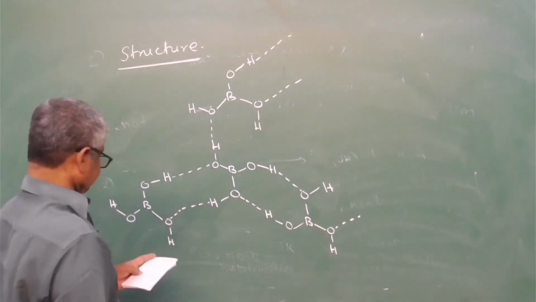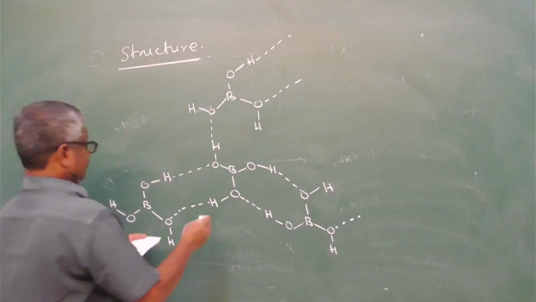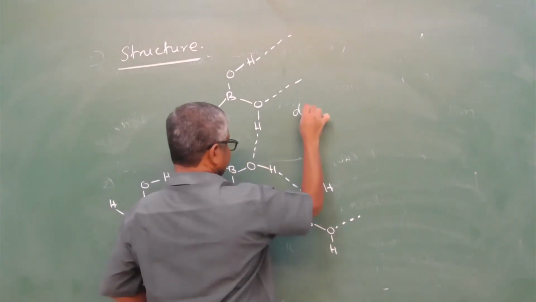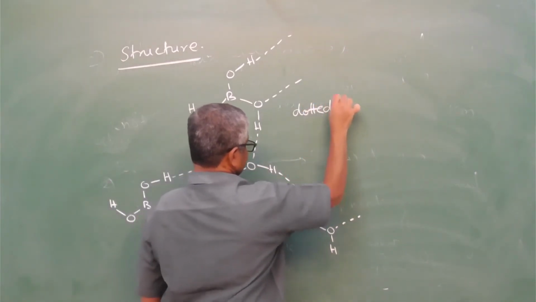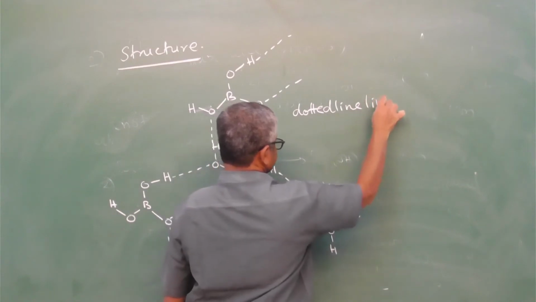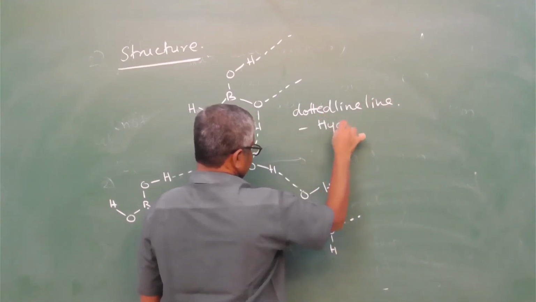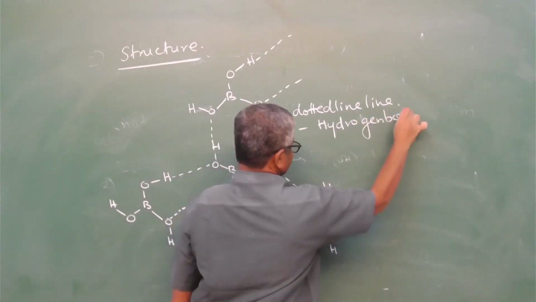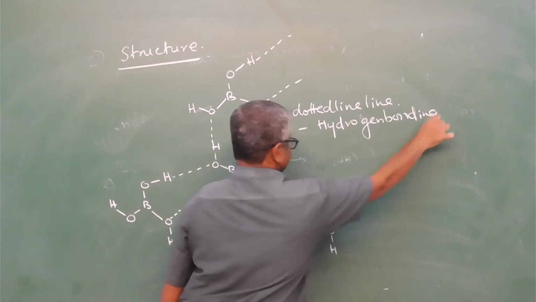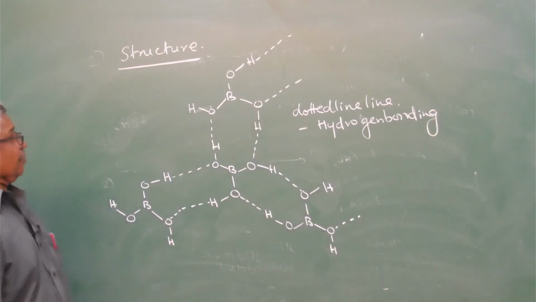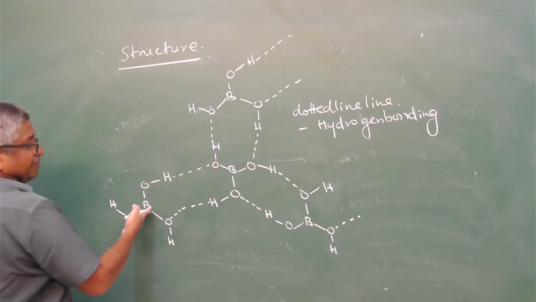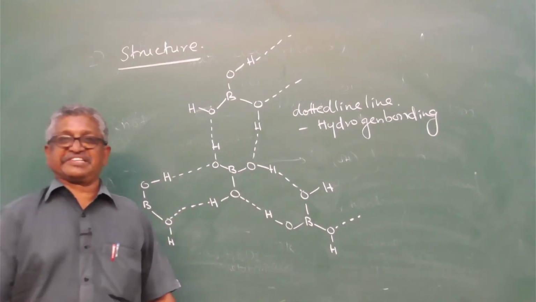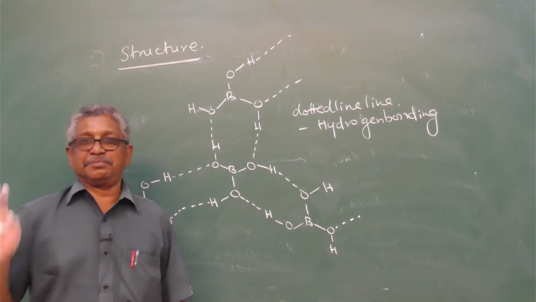So this is the structure, and the dotted line indicates hydrogen bonding. One molecule of boric acid, second molecule of boric acid, and third molecule of boric acid, and four molecules of boric acid get connected through hydrogen bonding.